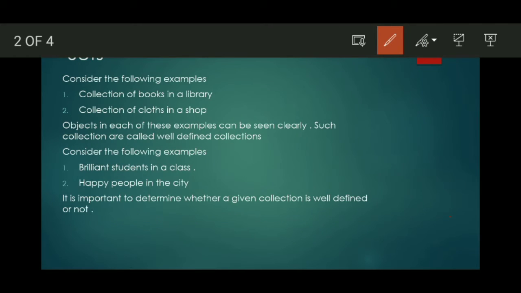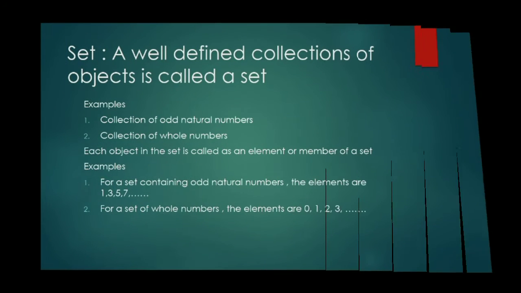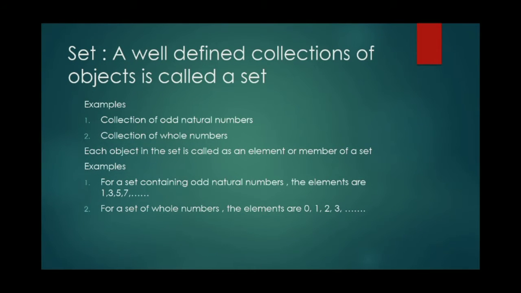That means a set is a set. A well defined collection of objects is called a set. That means we can define such a collection, and it is called a set. Then examples: a collection of odd natural numbers and a collection of whole numbers. Each object in the set is called an element or member of the set.